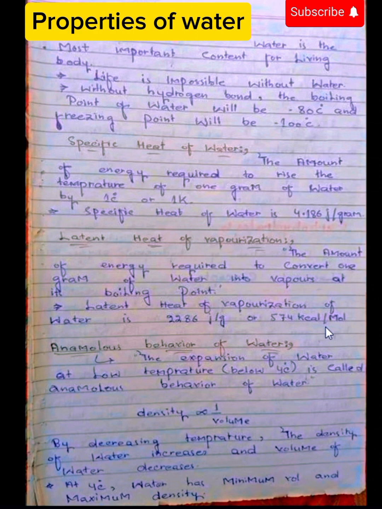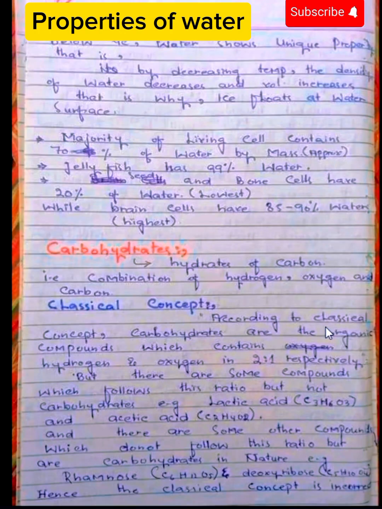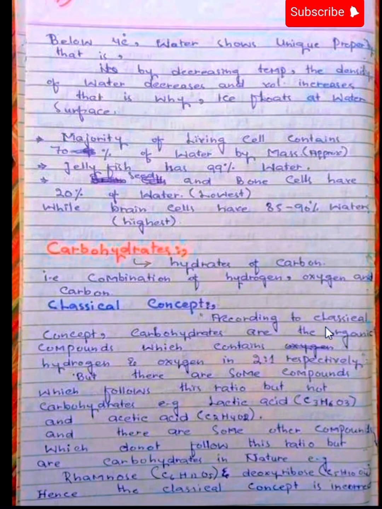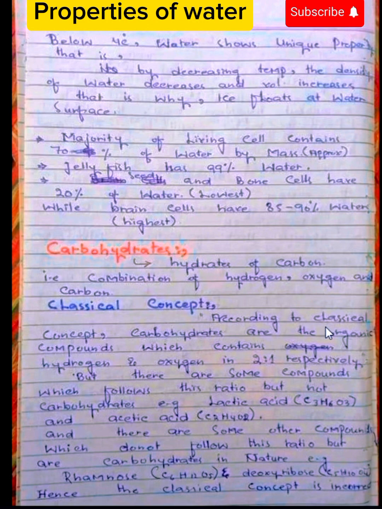Anomalous behavior of water, or we can say that water expands at low temperature. The expansion of water at low temperature below 4 degrees centigrade is called anomalous behavior of water. Density is directly proportional to 1 over volume. By decreasing temperature, the density of water increases and volume of water decreases. At 4 degrees centigrade, water has minimum volume and maximum density. Below 4 degrees centigrade, water shows a unique property. That is, by decreasing temperature, the density of water decreases and volume increases. That is why ice floats on the water surface.